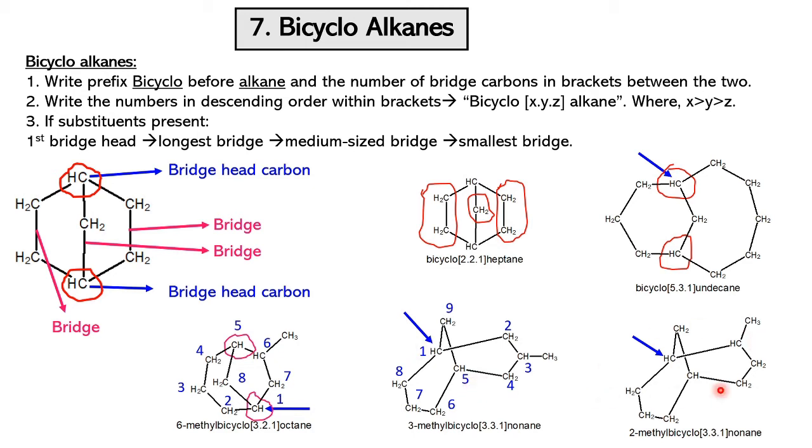But in this molecule, if you start numbering, that is assigning one to the top bridgehead, this methyl gets the second position. But if you assign one to the bottom bridgehead, this methyl gets, let's see, 1, 2, 3 and 4. That's why we assign one to the top bridgehead. So 1 and 2, 3, 4, 5, 6, 7, 8, 9. So it becomes 2-methylbicyclo[3.3.1]nonane.